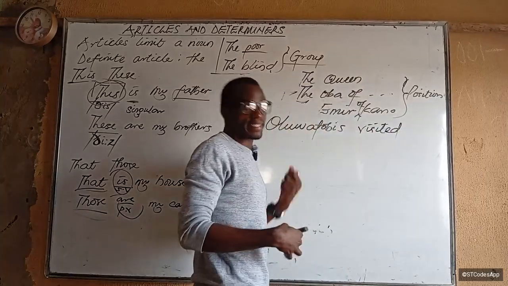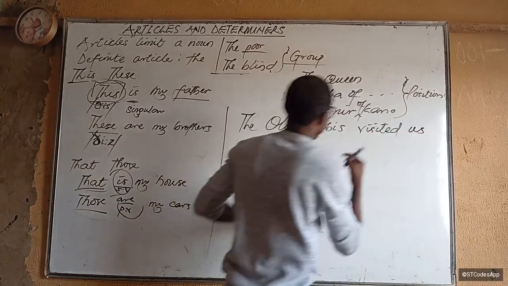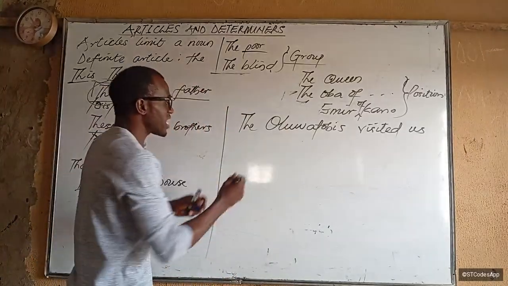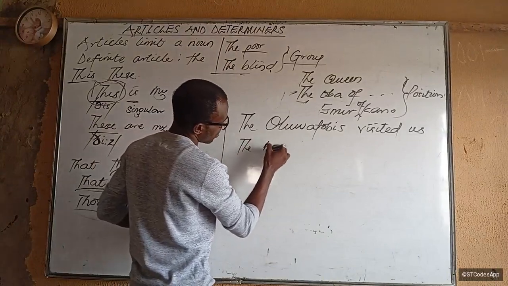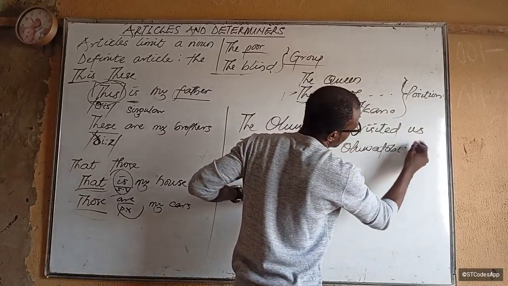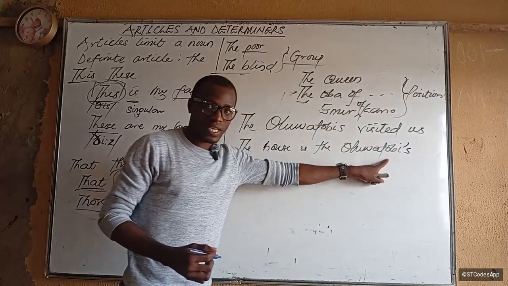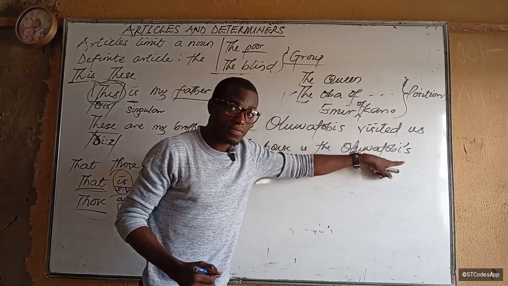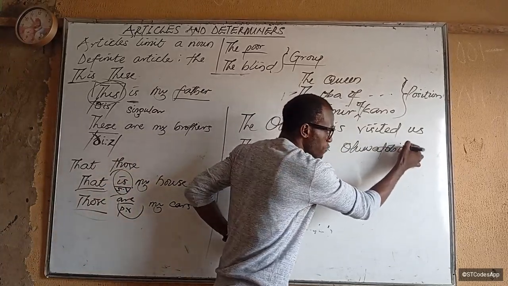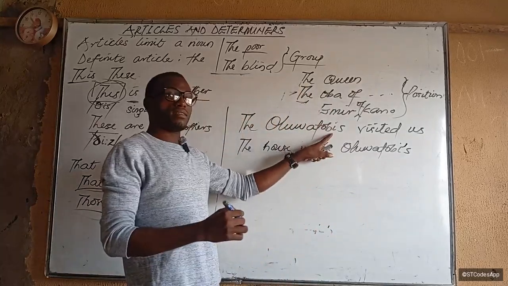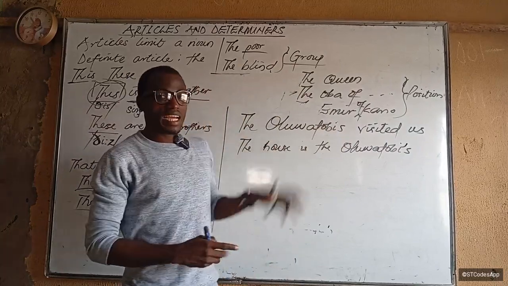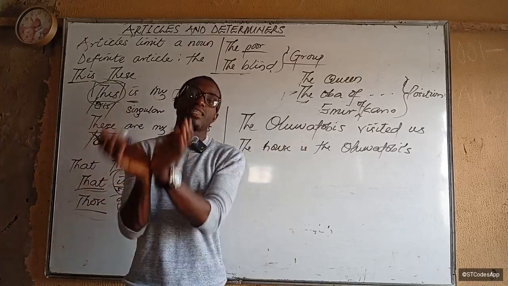But if I want to talk about maybe the Oluwatobis have a car or a house, I'll say the house is the Oluwatobis'. This is the surname of one of my boys here. Notice rather, I'll take note that I used an apostrophe after the s here. But here, there is no apostrophe. Why? Because here, I am pluralizing everybody in the Oluwatobi family together as one.